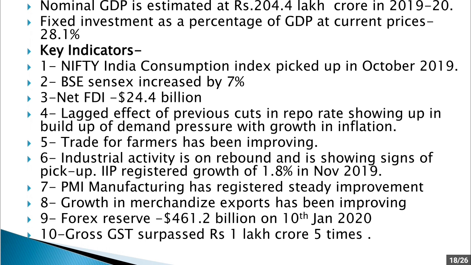So the industries have been increasing and they are showing growth of 1.8%. Now PMI manufacturing has registered a steady improvement. Growth of merchandise exports has also improved. That means growth of goods exports has improved.